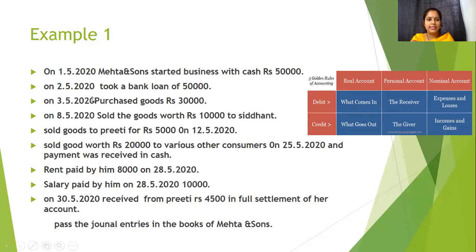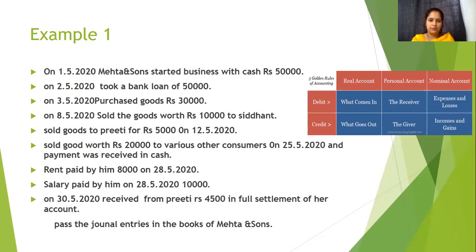The example says, on 1/5/2020, Mehta and Sons started business with cash rupees 50,000. Again, the flow of thought: two accounts getting impacted, in which category does each account fall, we find out the amount and we journalize it.